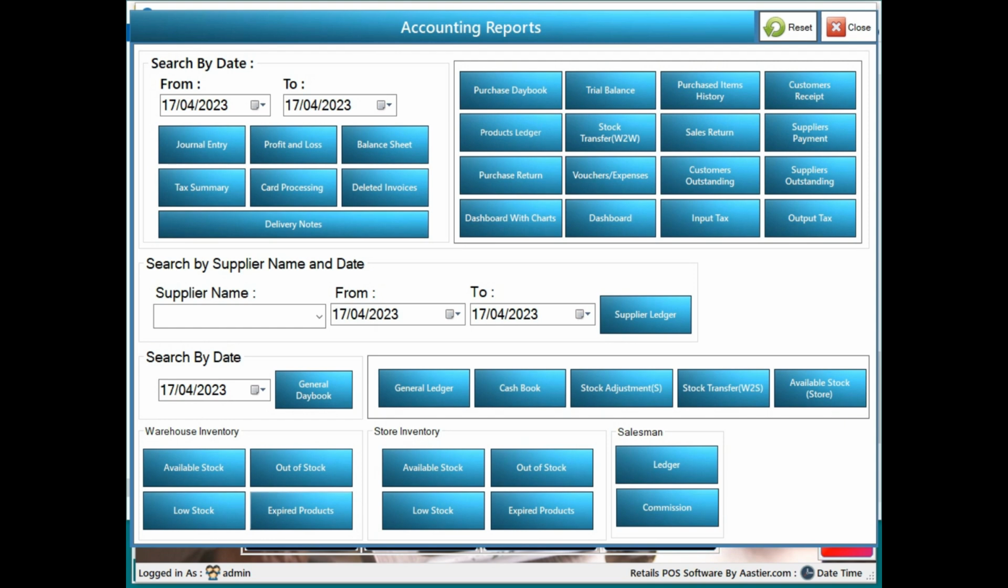This is just for your warehouse stock details. And journal entry, profit and loss, balance sheet, tax summary, everything you can just have the details from here. And also you can get the deleted invoice details also. This is the input tax and this is output tax, sales returns, supplier payments, the expenses details, purchase returns, and here you can just see the dashboard with charts.